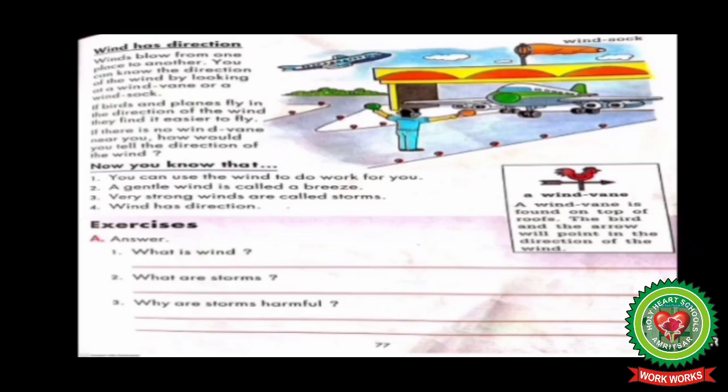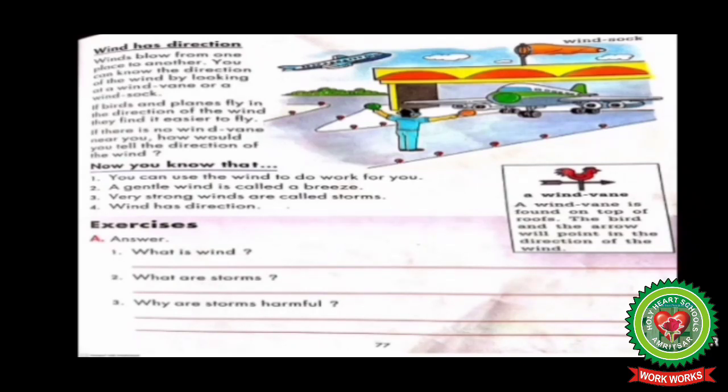Now look at a wind vane given in your book. A wind vane is found on top of roofs. The bird and the arrow will point in the direction of wind. Students, we have discussed already in this class that wind vanes are found on the top of roofs. They help to know the direction of wind. The arrow of this wind vane shows the direction of wind.